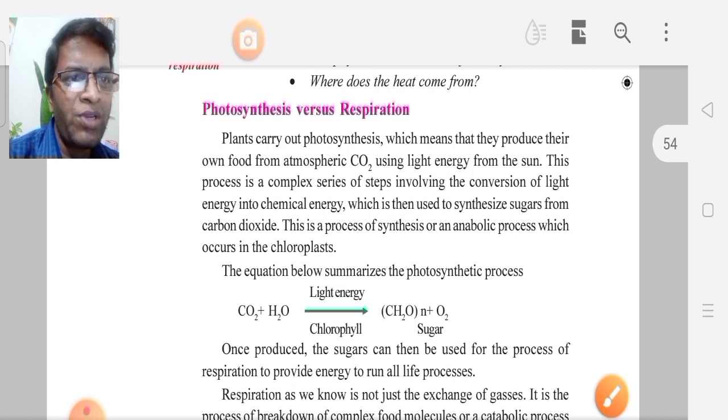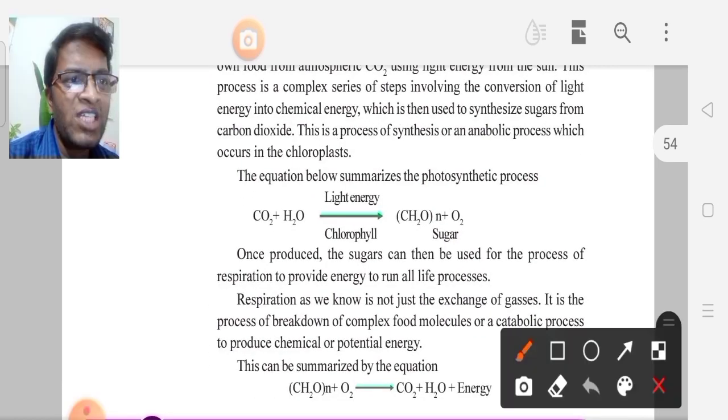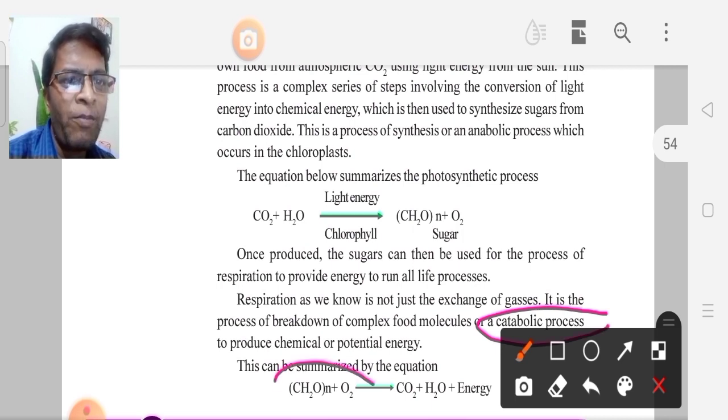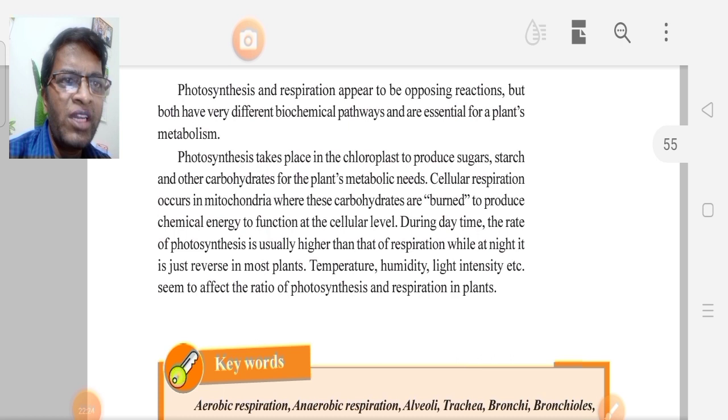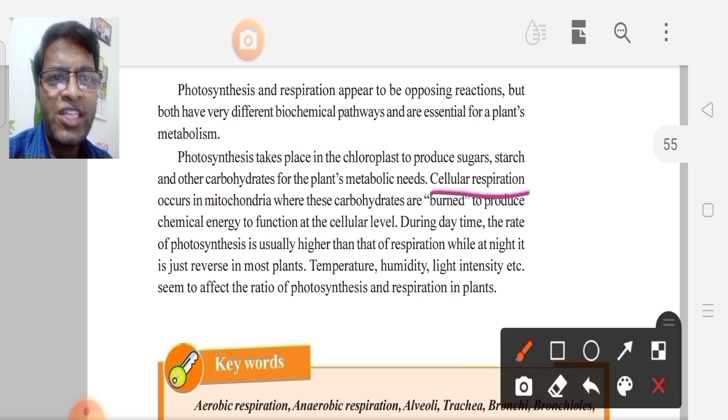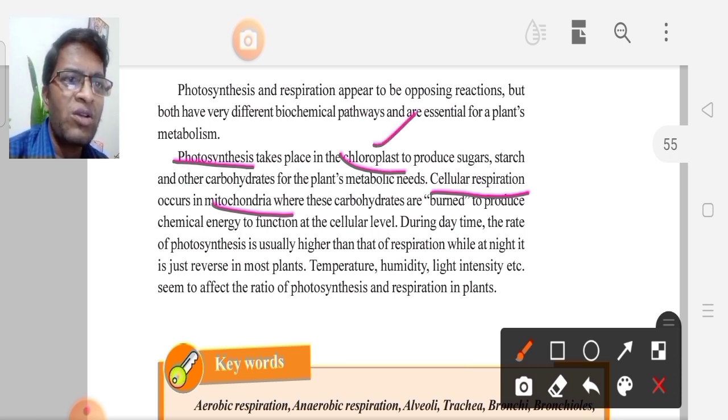Next we can go for respiration. Respiration we call a catabolic process. In the respiration process, complex molecules convert into simple molecules due to breakdown. That is why it is called catabolic. Cellular respiration takes place in the mitochondria. Next, photosynthesis takes place in the chloroplast.